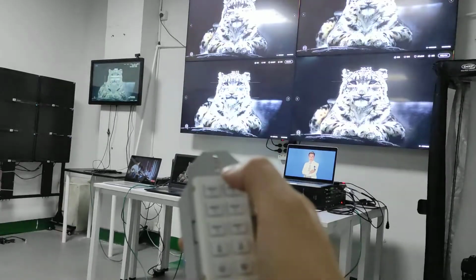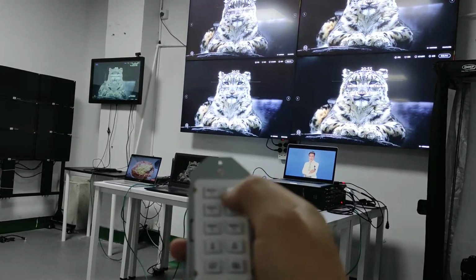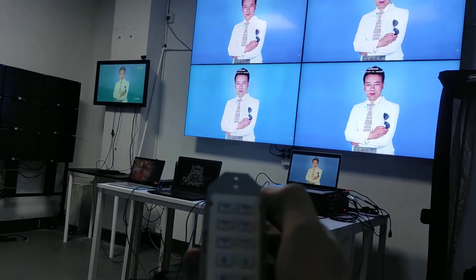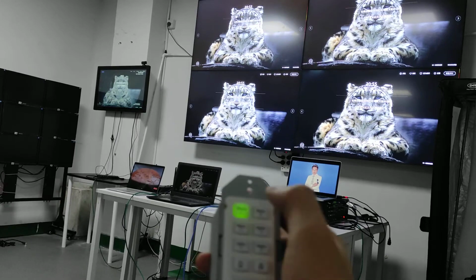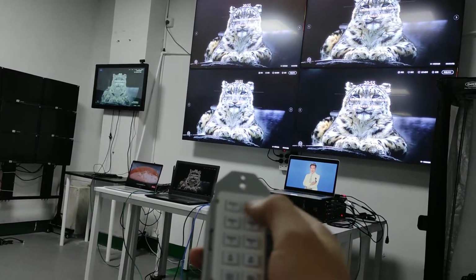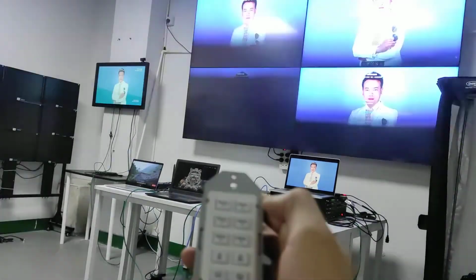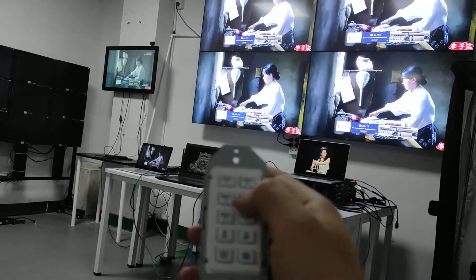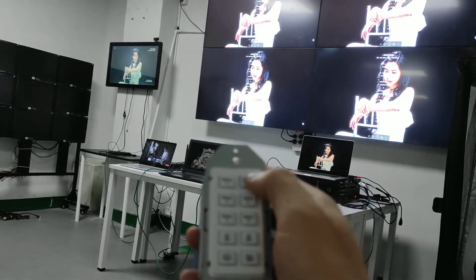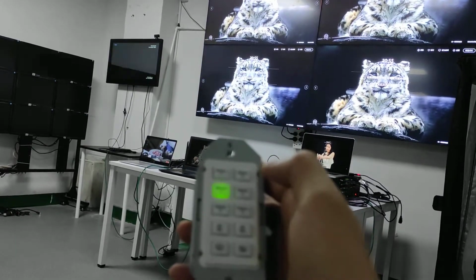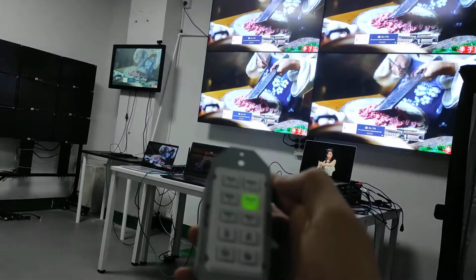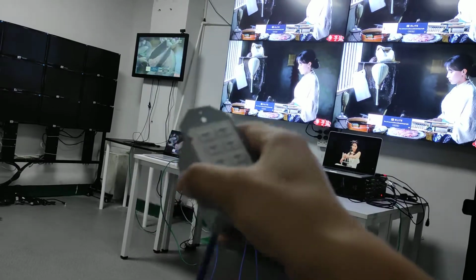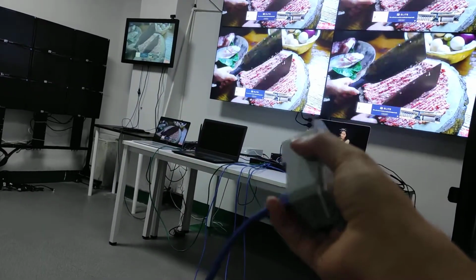Switch to a different source. A different one. Another source. So this one is from the Type-C, HDMI 1, HDMI 2, and the Type-C. Basically this one we only need to control the BYOD system using the TCP/IP.